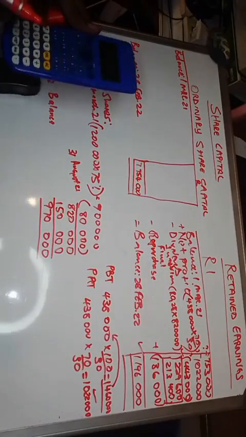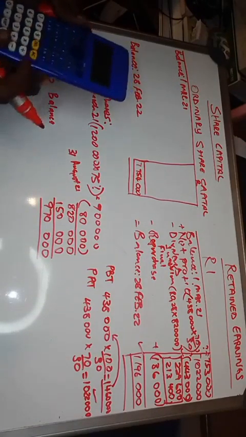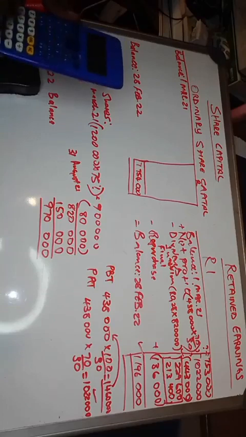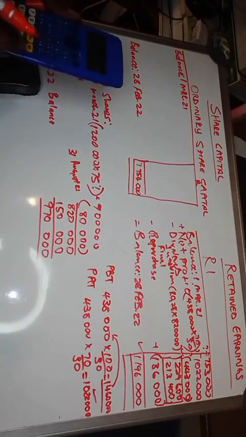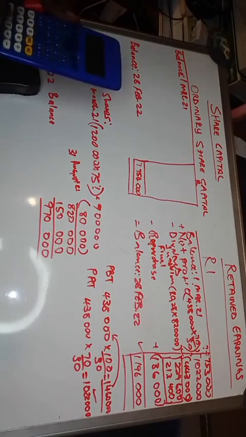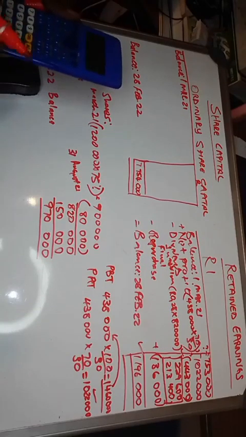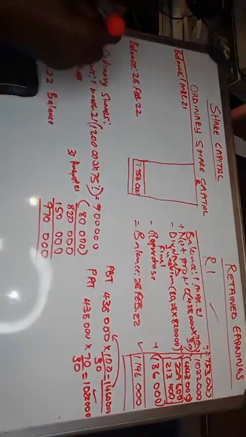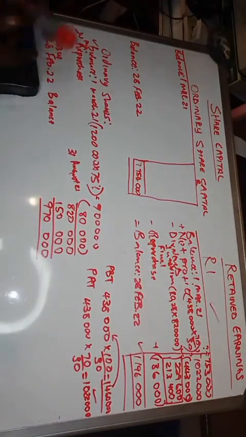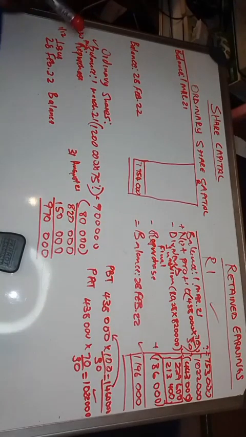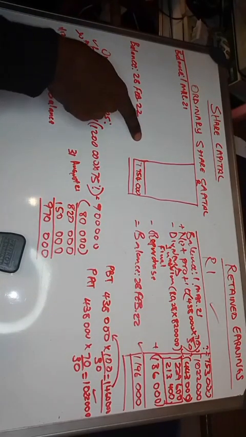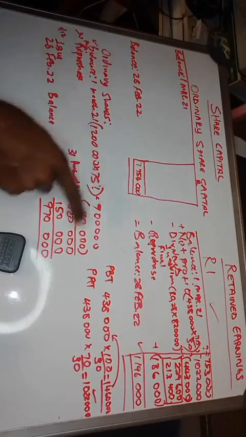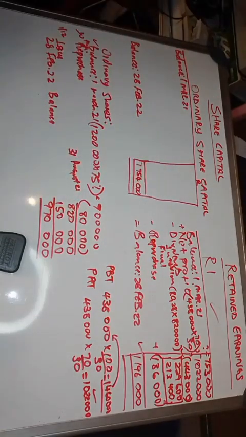Now let's say plus 1,022,000, then we say minus 443,000, we minus the dividends, and then we minus the repurchase. So our balance is 1,196,000, and we are done with the retained earnings. Now let's come back to the share capital. Remember, on the share capital, we only got the closing balance and the number of shares. We don't have any other information.